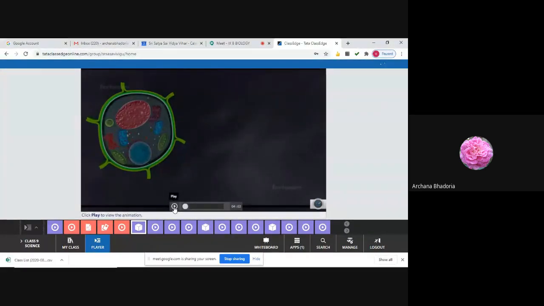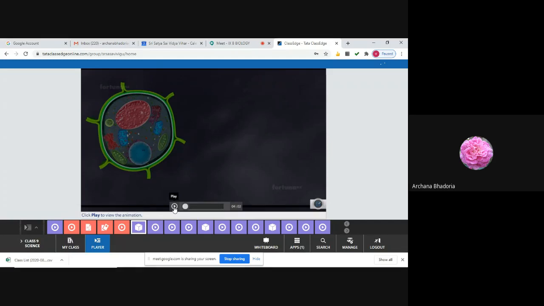In the plant cell, you have seen that where is the nucleus present? Somewhere sideways. On the side. Yes, it is present at the side. Why is it present at the side? Because of the central vacuole. Okay, a large vacuole is there and that pushes the nucleus to one corner. Very good. But in most of the other cells, you will find that the nucleus will be present in the center.